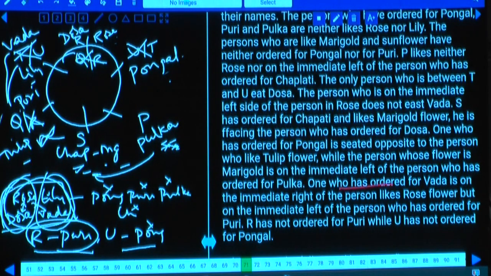One who has ordered for vada is on the immediate right of the person who likes rose flower, but on the immediate left of the person who has ordered for puri. Immediate left of the person who has ordered for puri, isn't it? That means puri, vada and this rose must be together. Then R has not ordered for puri, while U has not ordered for pongal.